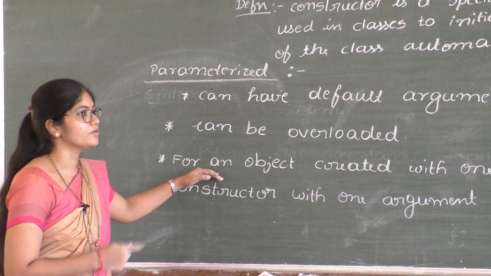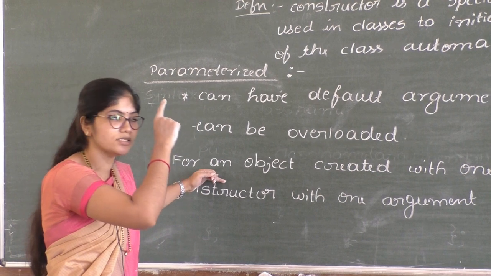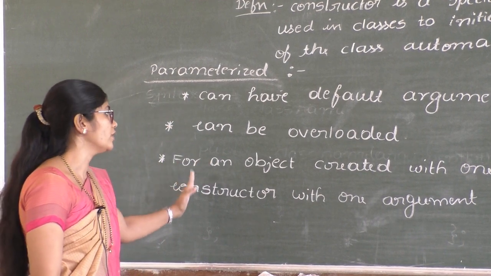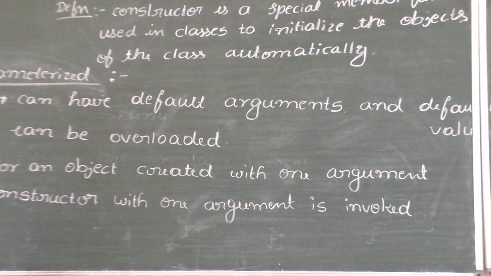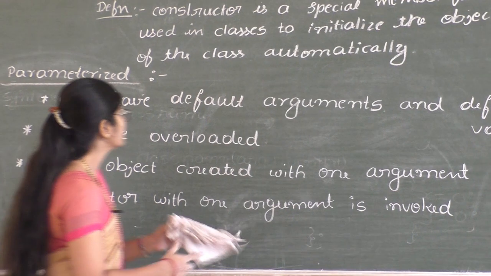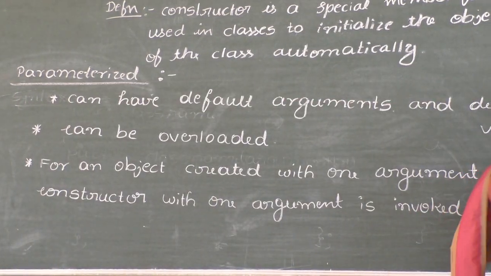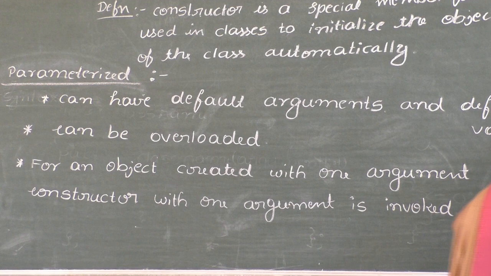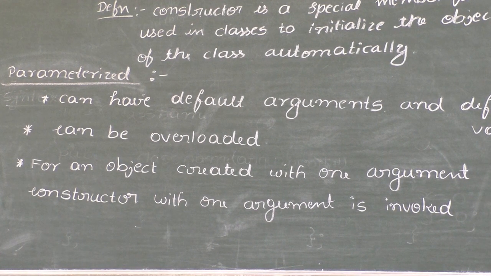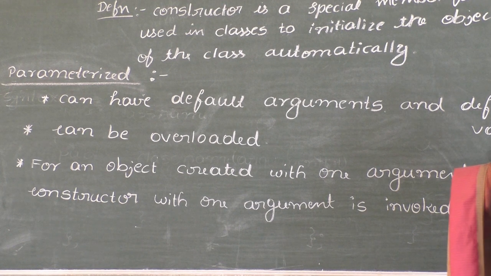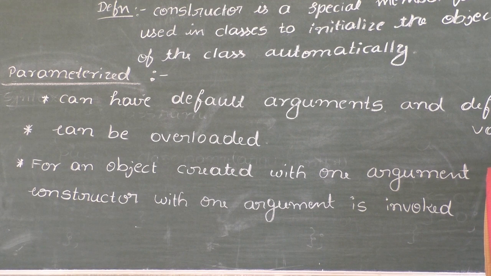If an object is created with one argument, then the constructor with one argument is called. If an object is created with two arguments, then the constructor with two arguments is called. We shall discuss this. Parameterized constructors can have default arguments and default values.